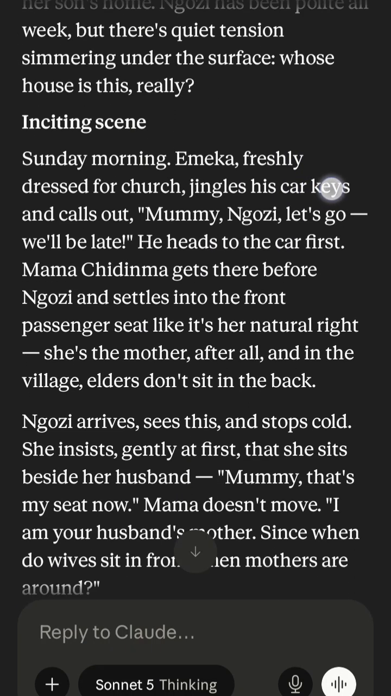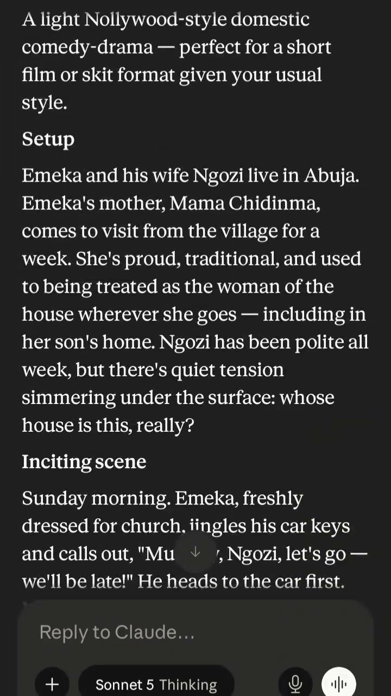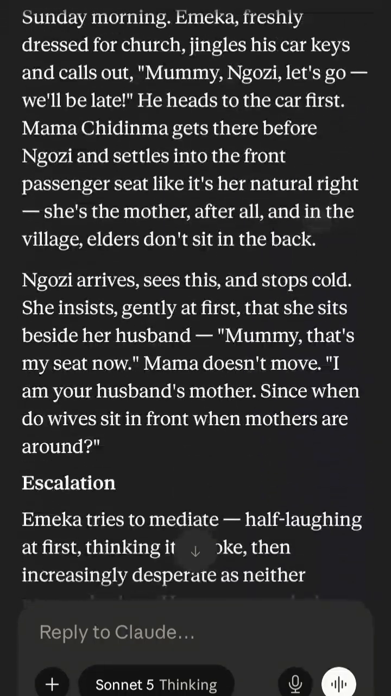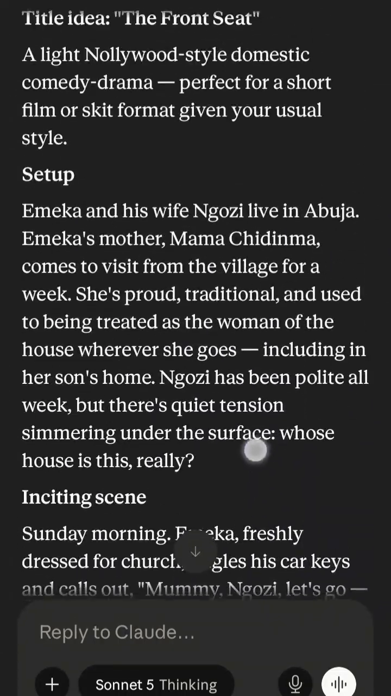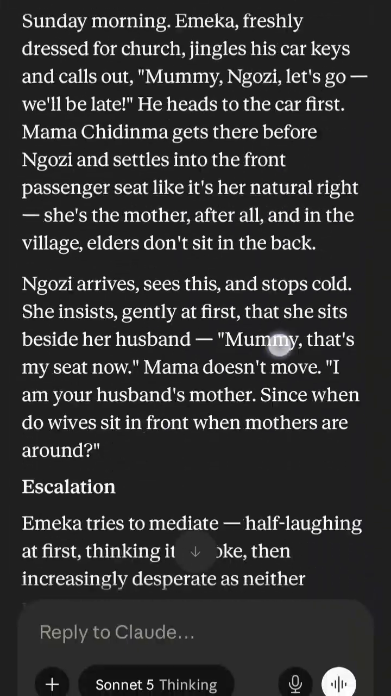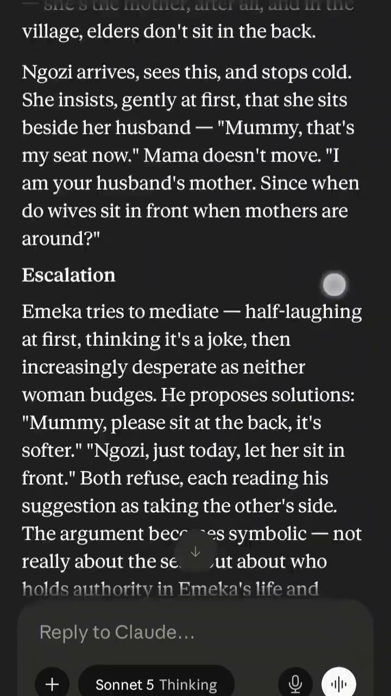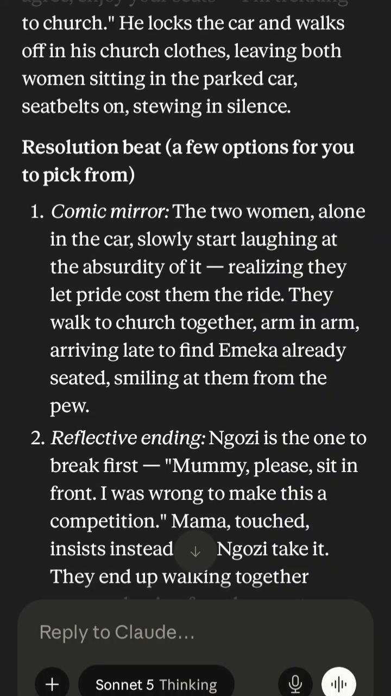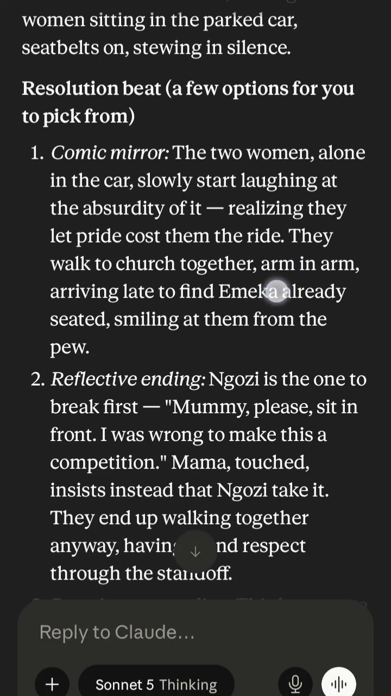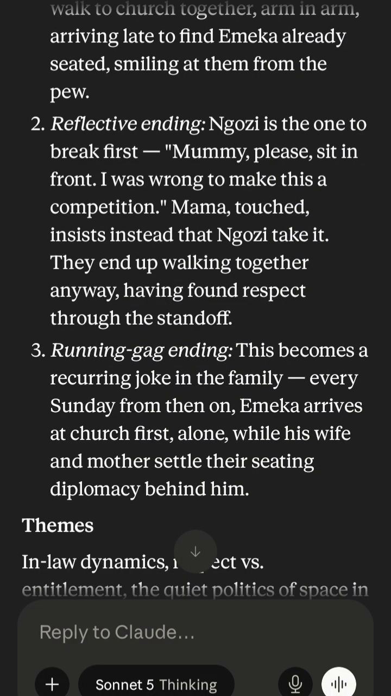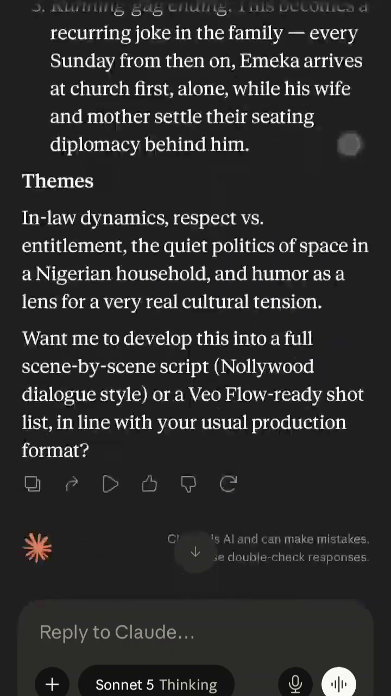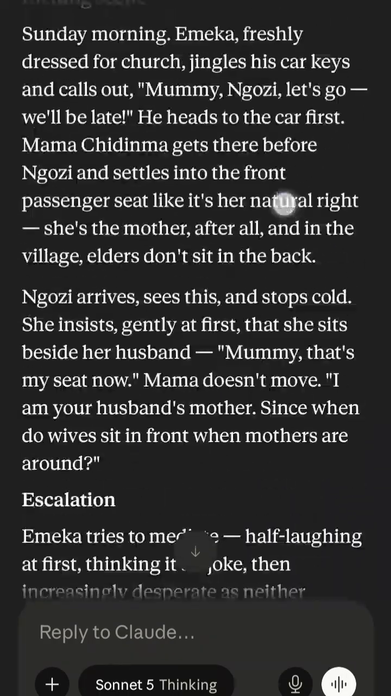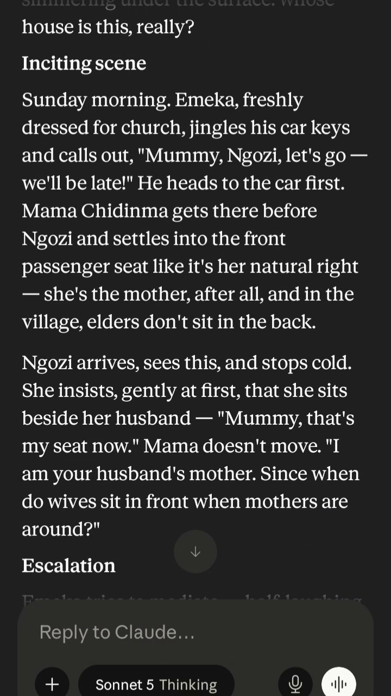So this is the story, the inciting scene now. It has given us a story development of what we want. We have the story setup, the inciting scene, the escalation, and the turn and the resolution at the end. Then the comic mirror, reflective ending, running gag ending, and theme. So now the next thing to do is our Afrocentric character and world development.